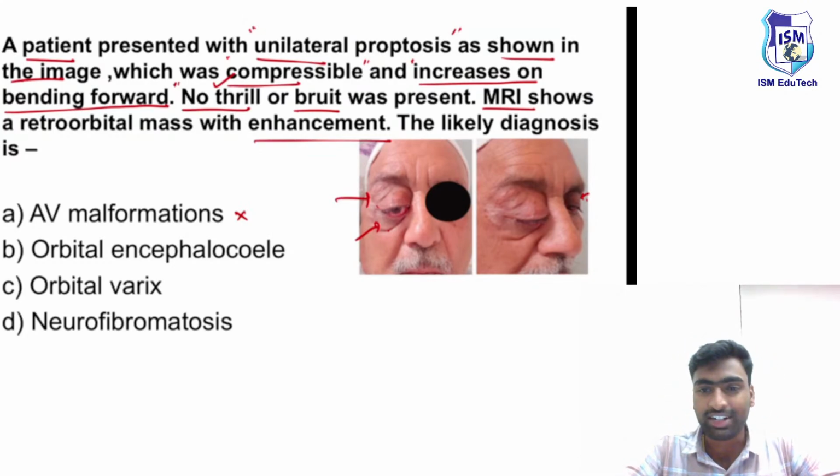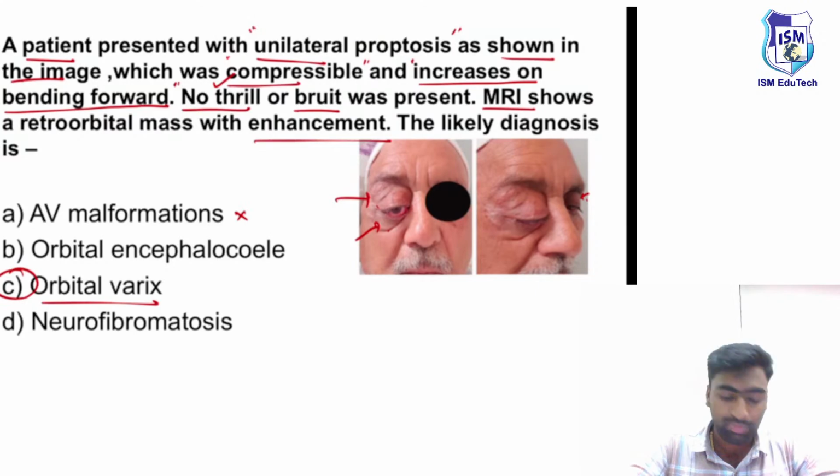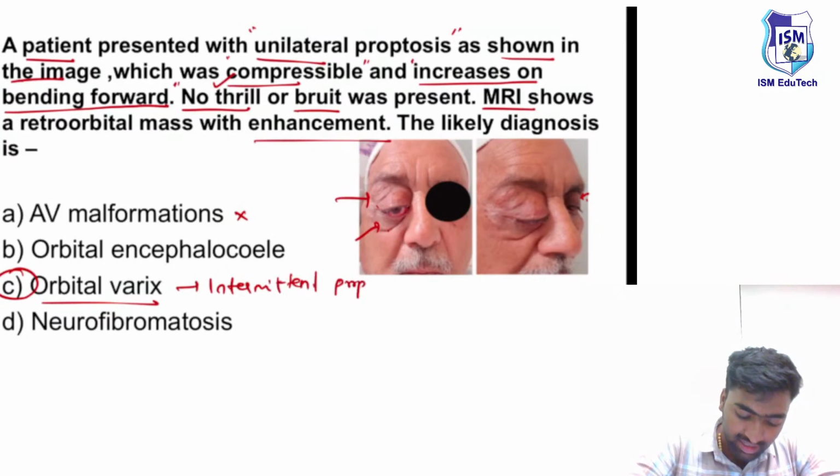Narmi, no, it's not option D, it's option C. Let me clarify why. If you see this orbital varix, it will show a type of proptosis known as intermittent proptosis. Fine, intermittent proptosis.